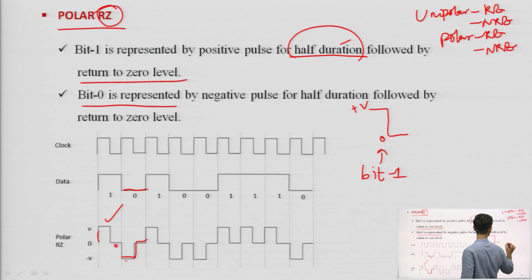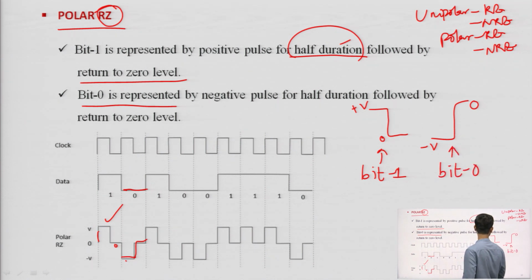Similarly, for bit 0 it is negative V and return to 0 level. The same sequence can be followed. For 1 it is plus V and return to 0. 0 means negative V return to 0. Again for 0 negative V return to 0, for 1 positive V return to 0, positive V return to 0, again positive V return to 0, and this 0 is negative V and return to 0.